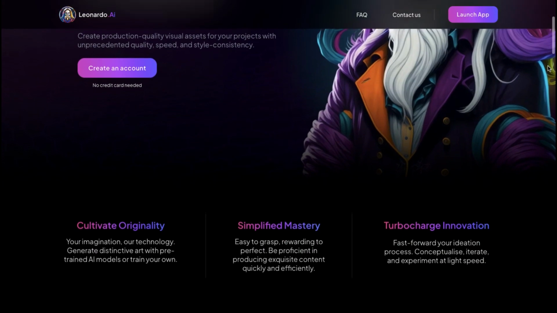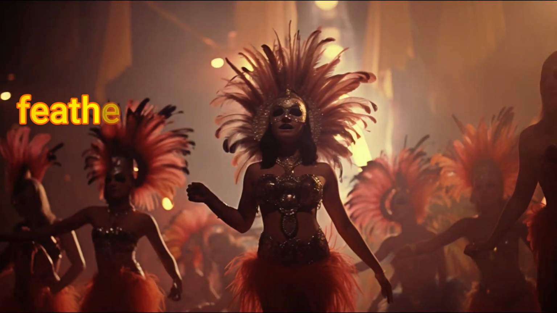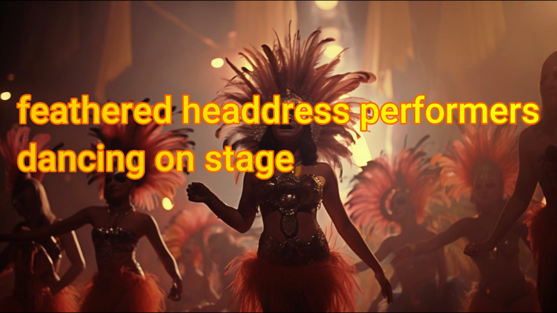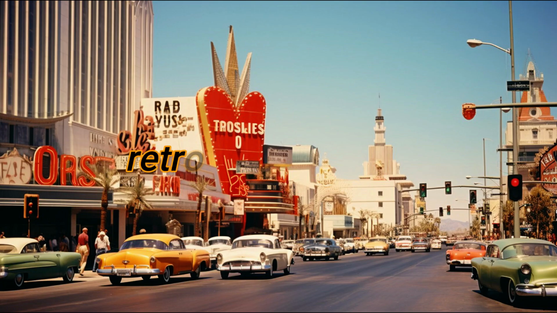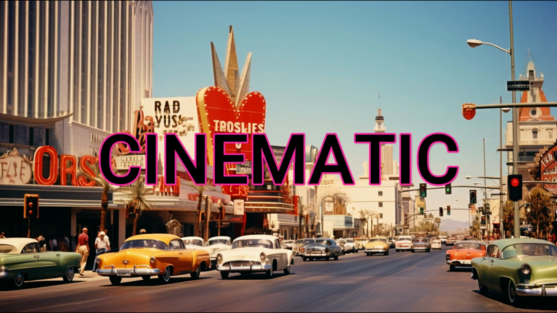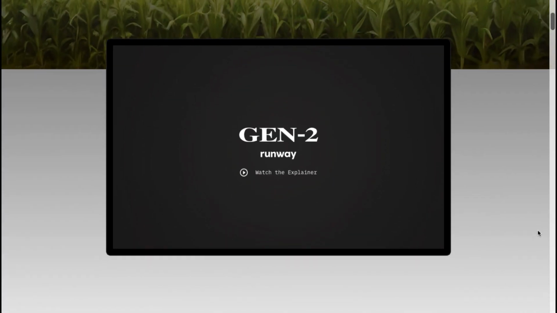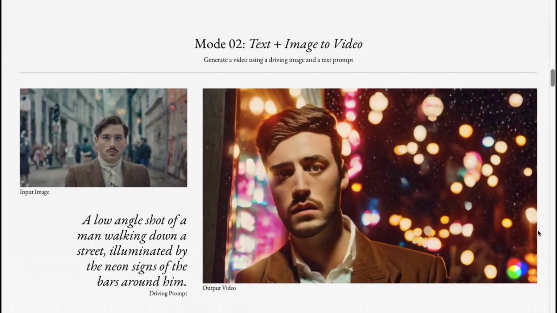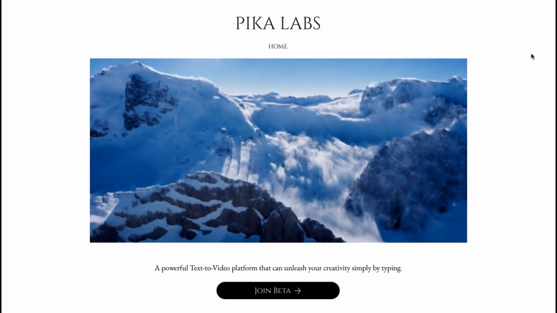In this example, Kamani uses very detailed prompts for the style. Feathered headdress performers dancing on stage. Wide shot, Las Vegas in 1970. Retro, old film grain. Cinematic. Once you've generated your image, upload it to a video generator like RunwayML, which is one of the best video services out there. Pika Labs is also another incredible AI video platform you can use.